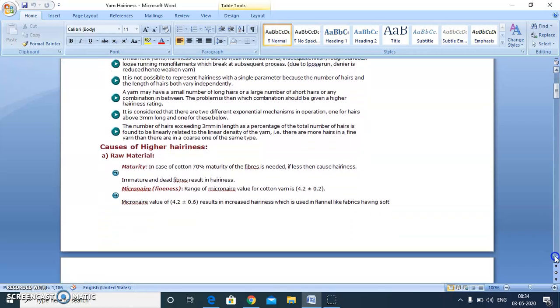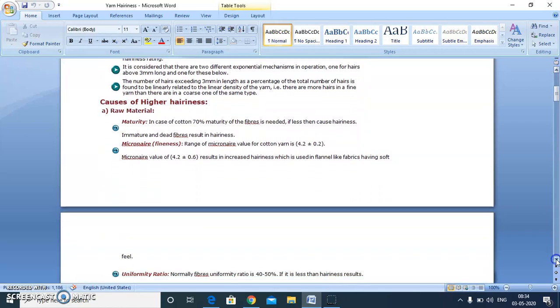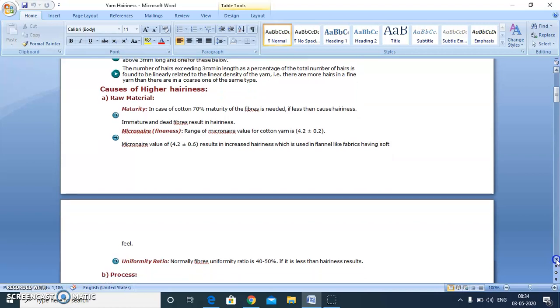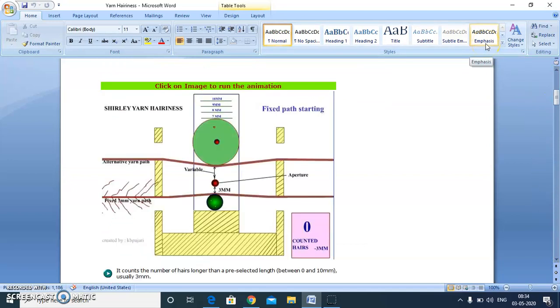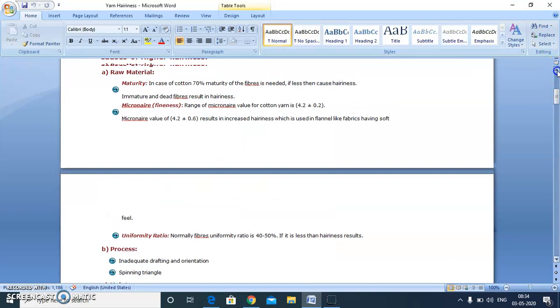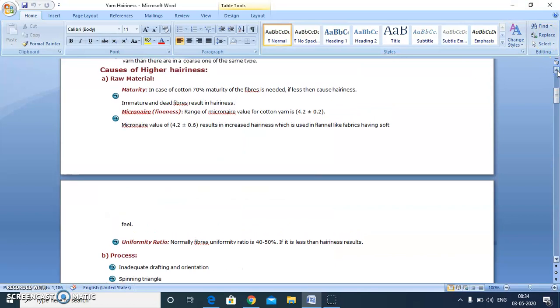Now, what are the causes of yarn hairiness? We can classify into three categories, that is due to raw material, due to process, or due to maintenance. Now, due to raw material, in case of cotton, 70% maturity of the fibers is needed. Otherwise, it may result in more hairiness. So, maturity of the cotton fibers, immature and dead fibers result in more hairiness.